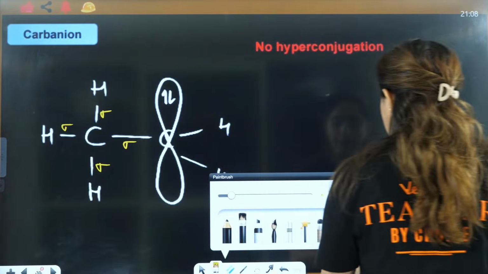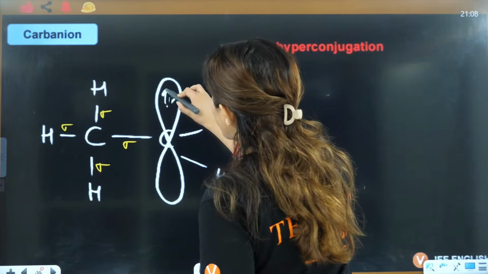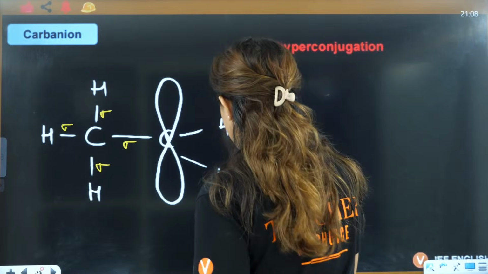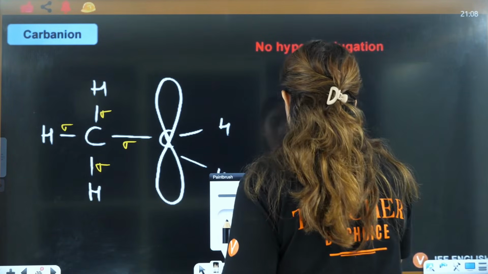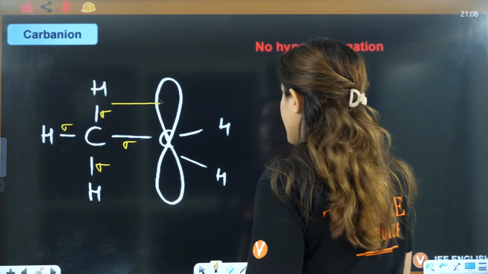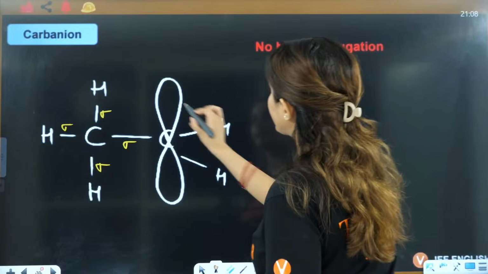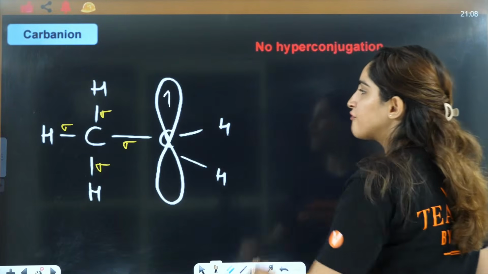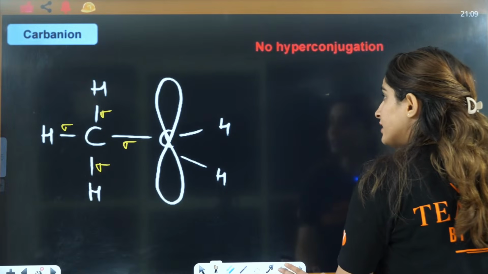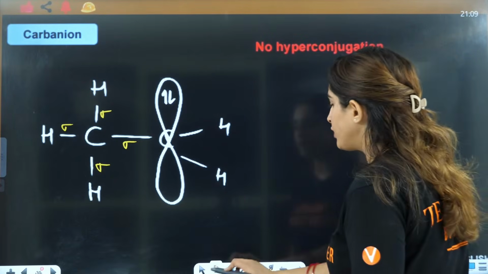Now, do you remember when we talked about a carbocation, this was empty. That's why the transfer was happening. When we talked about a free radical, this was half filled, that's why the transfer was there. Now it is already fully filled.